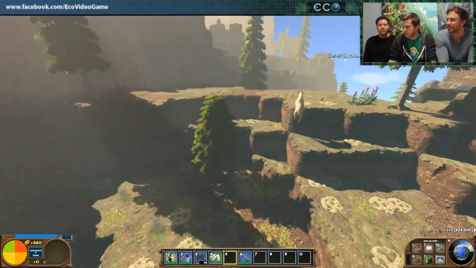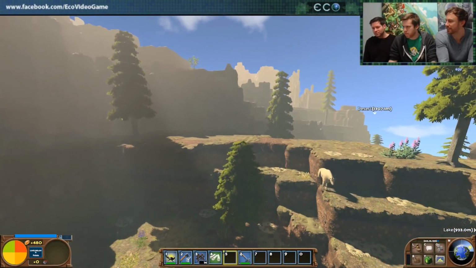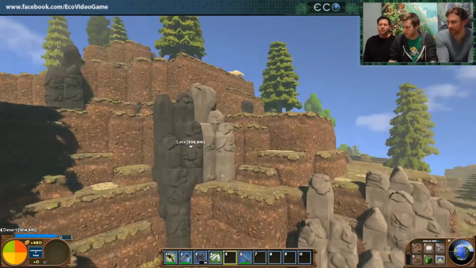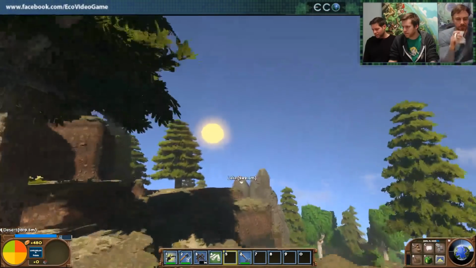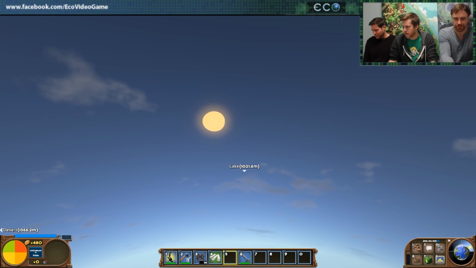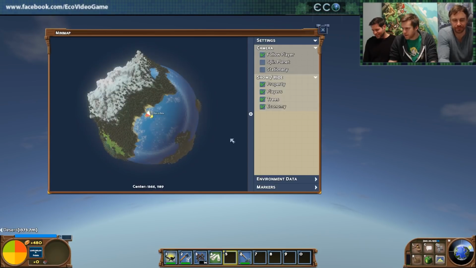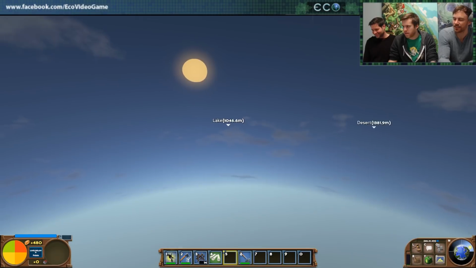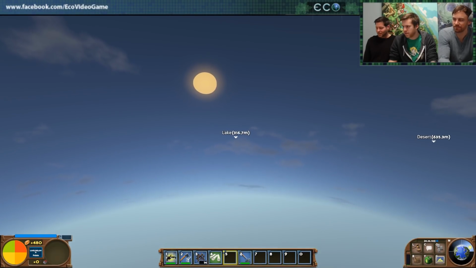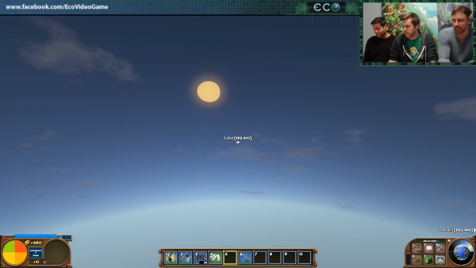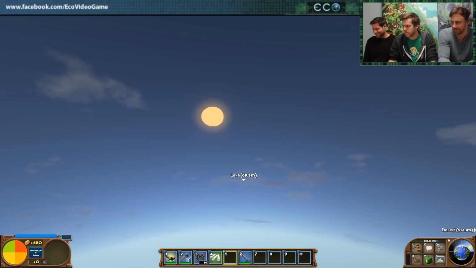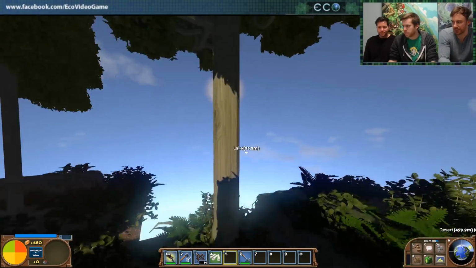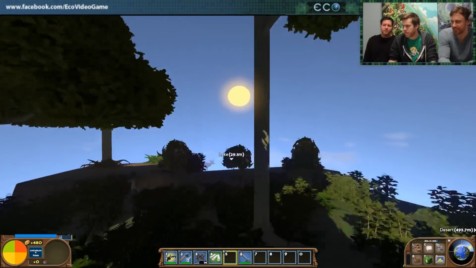What else can we show? Do you want to show the rivers? Yeah. Oh, let's go look at a lake. Going further away. Lakes are one of the coolest new biomes. And one of the easier ones to get polluted as well. Let's see this one. It's really cool just seeing the fish swimming around in a lake.